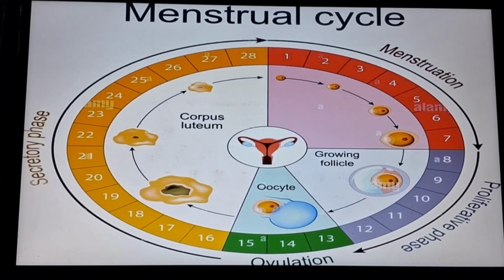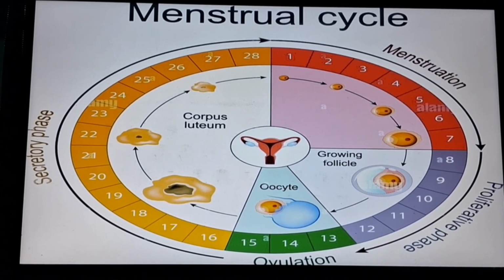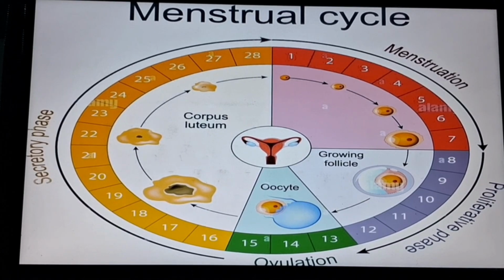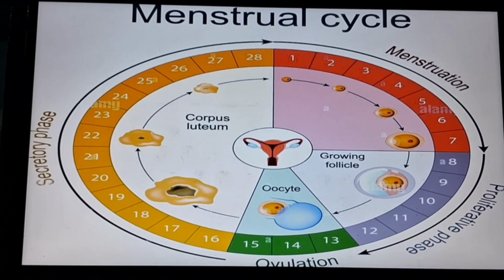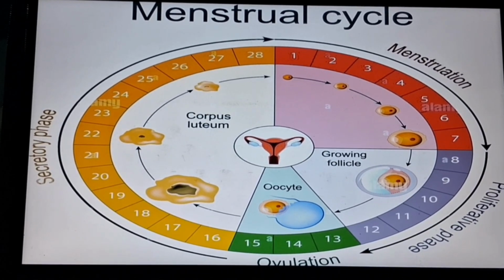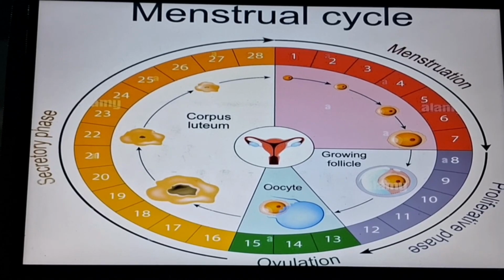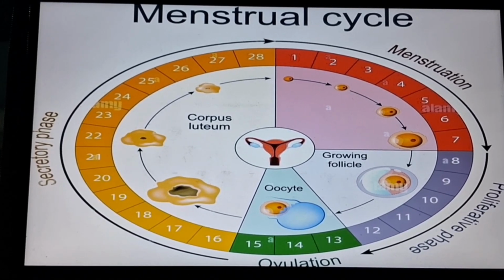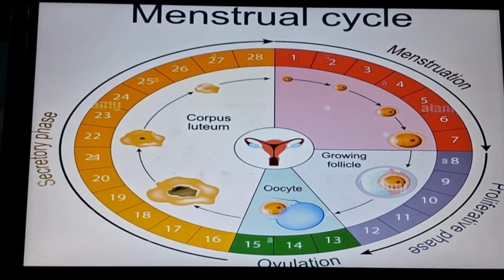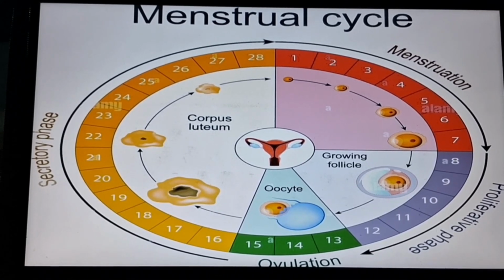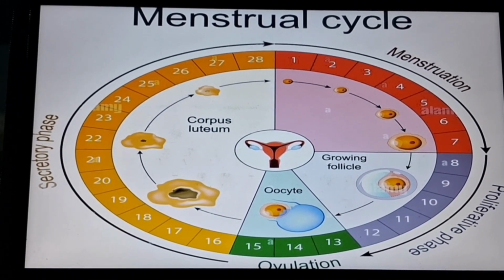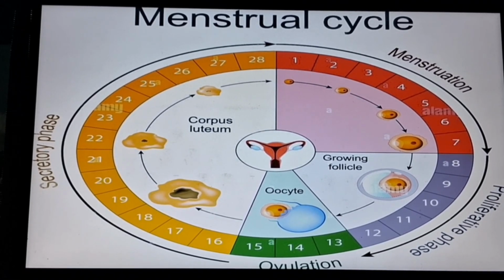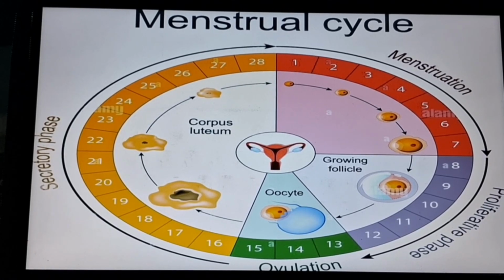Ovulation is an important part of the whole menstrual cycle, because the female egg, the oocyte, is released from the ovary and enters into the fallopian tube, specifically the ampullary part. In this ovulation period, if the egg is fertilized by the male sperm, it can cause conception. And if the egg is not fertilized, it will lead to the next phase.